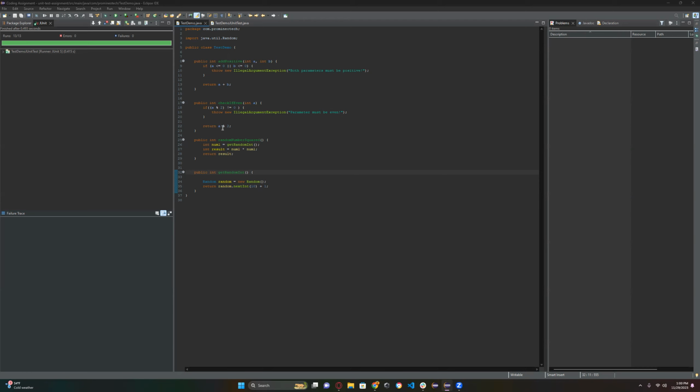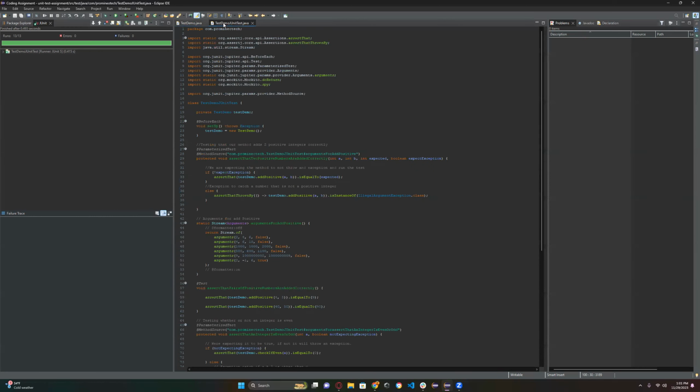And the last one was using Mockito to test a method that takes in a random number and squares it. And that random number is generated by another method here, the getRandomInt. And we'll pop over to our